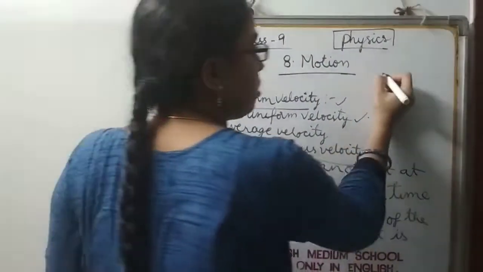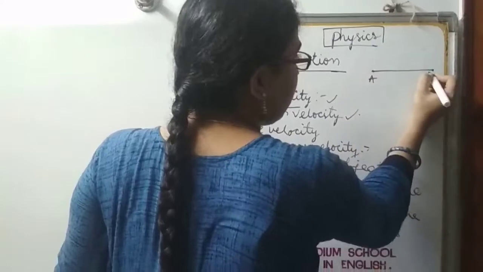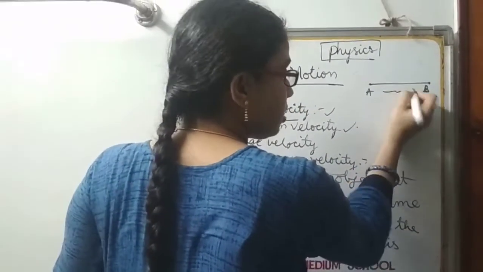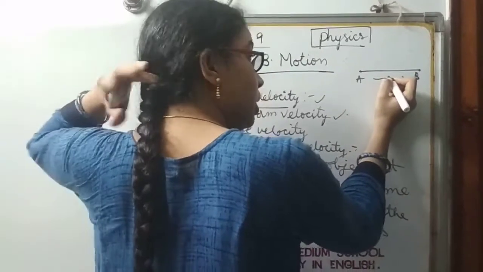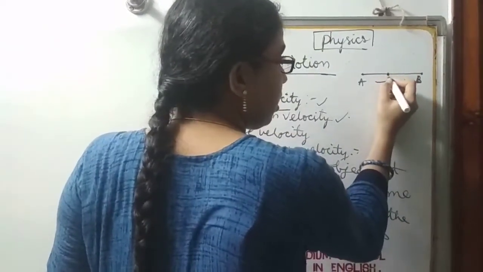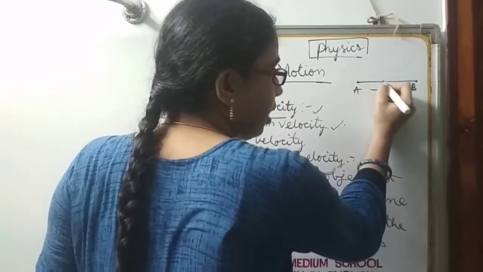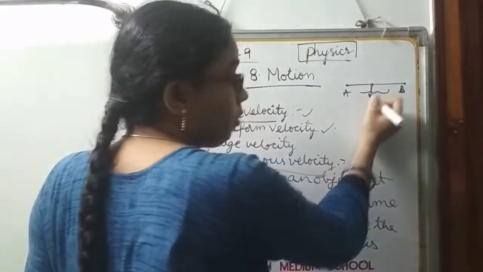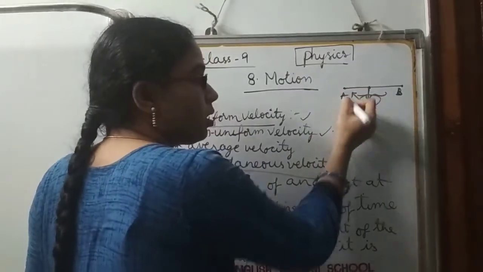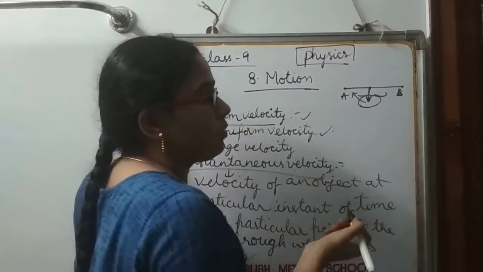Suppose a person started at A and needs to reach position B, and in his journey from A to B, I consider a particular position. At that position, what is the magnitude of velocity he possesses? That is said to be instantaneous velocity.